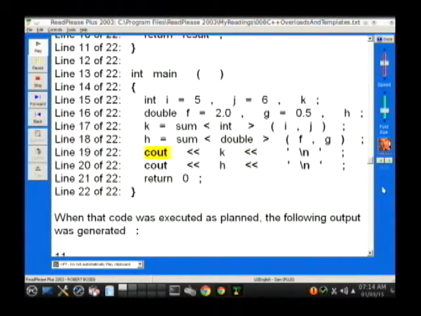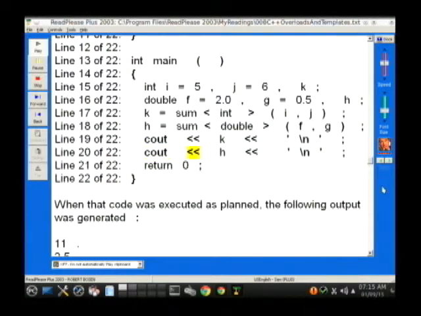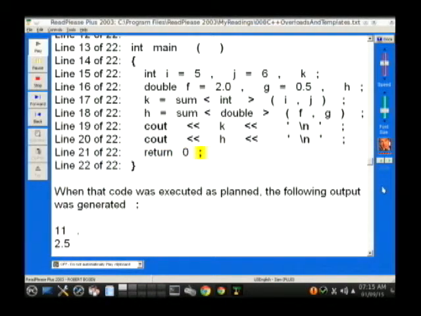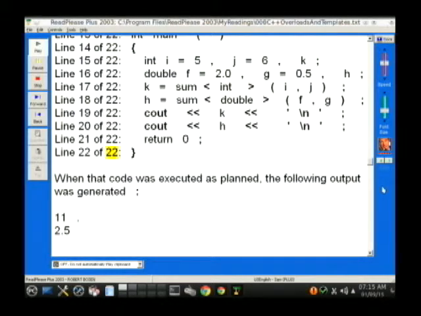Line 19 of 22: cout << k << '\n';. Line 20 of 22: cout << h << '\n';. Line 21 of 22: return 0;. Line 22 of 22: close curly brace.